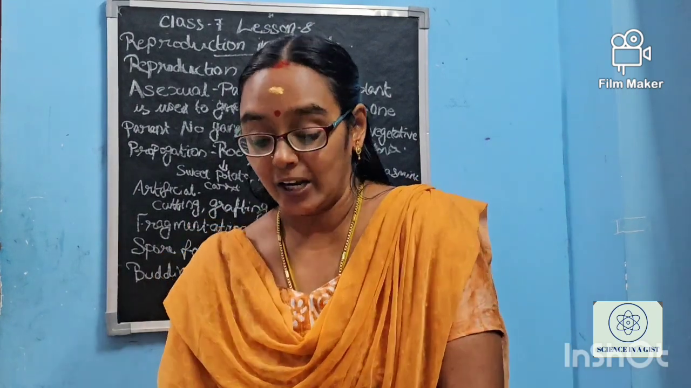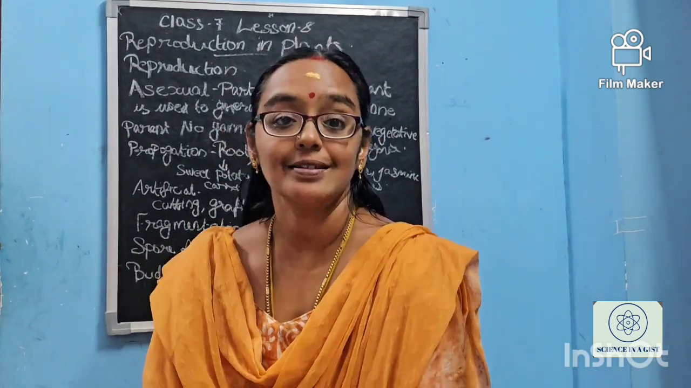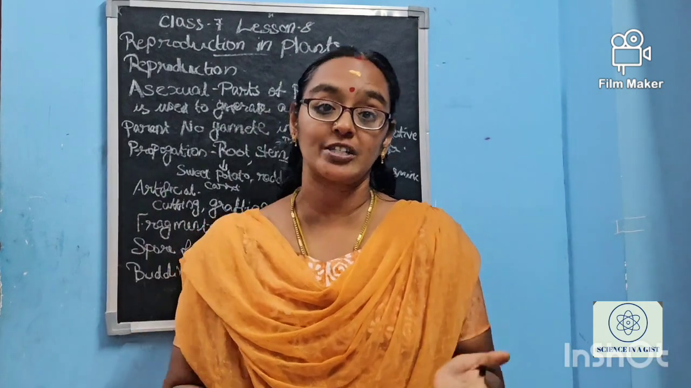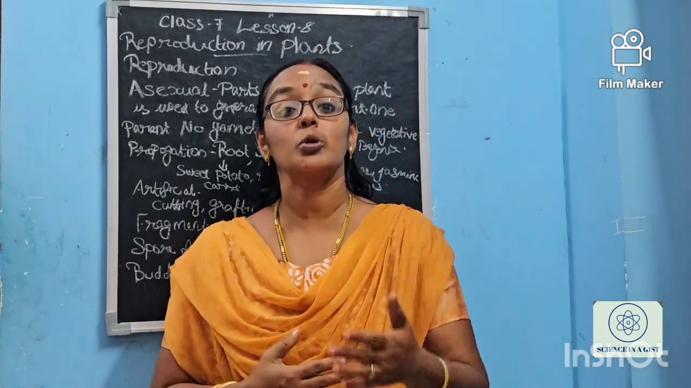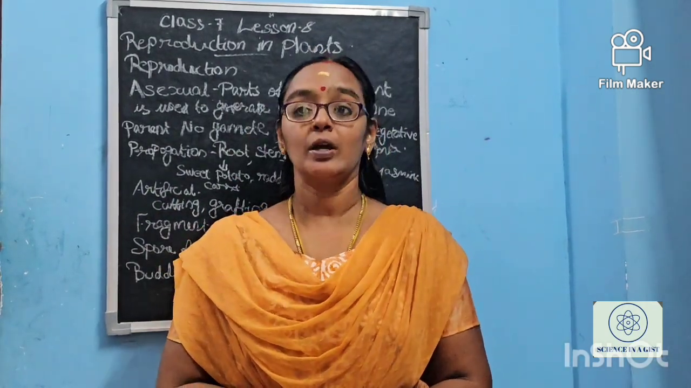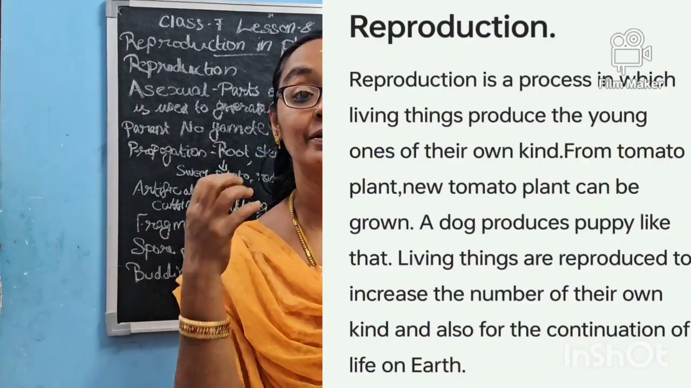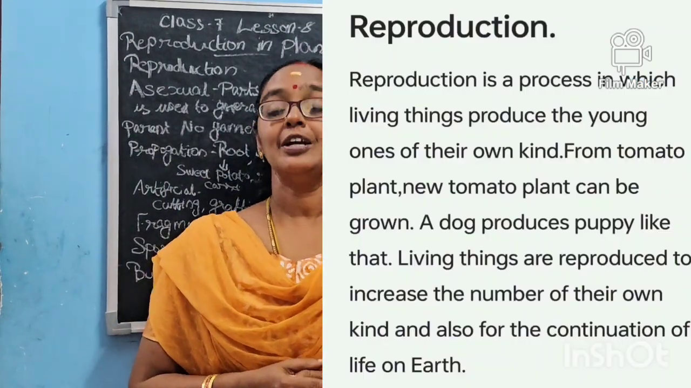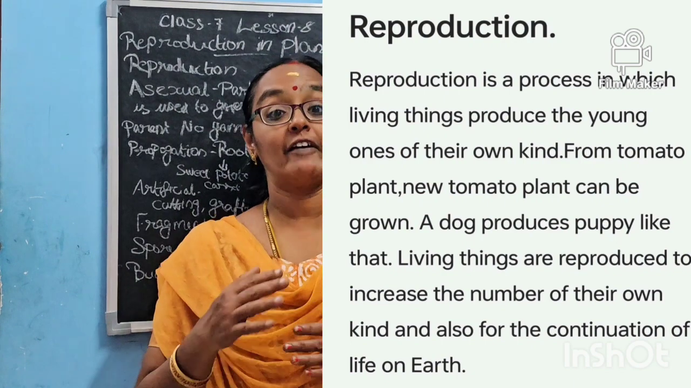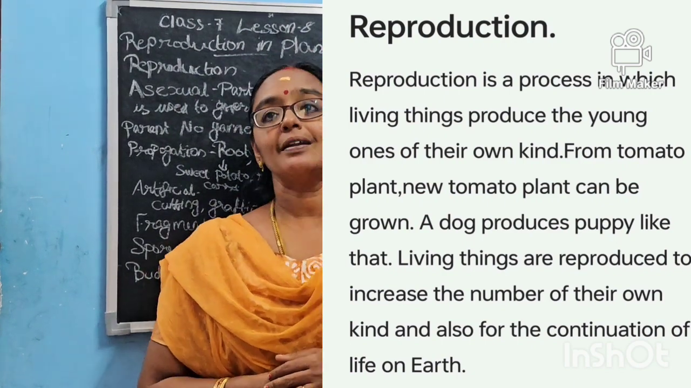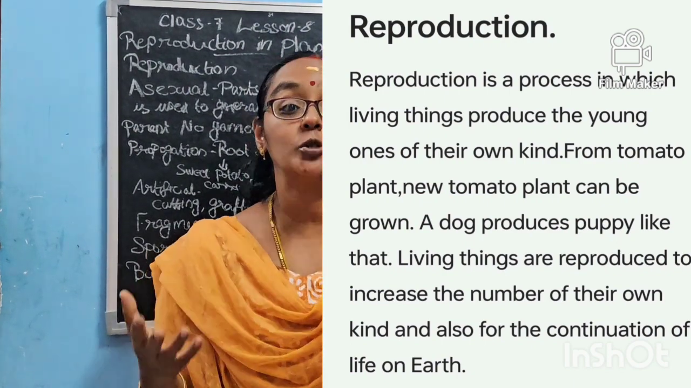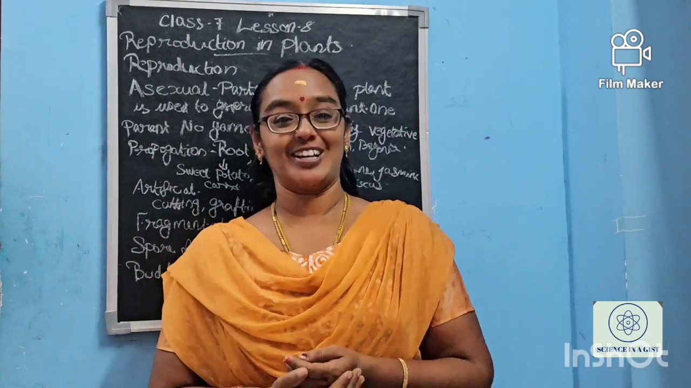As in the case of animals, the reproduction has to occur. Like that for the plants also reproduction has to occur. For what, ma'am? For the continuation of the particular species of plants, right? So the plants also have the right for reproduction. But there is one problem, the plants are not able to move. But still reproduction has to occur, right?